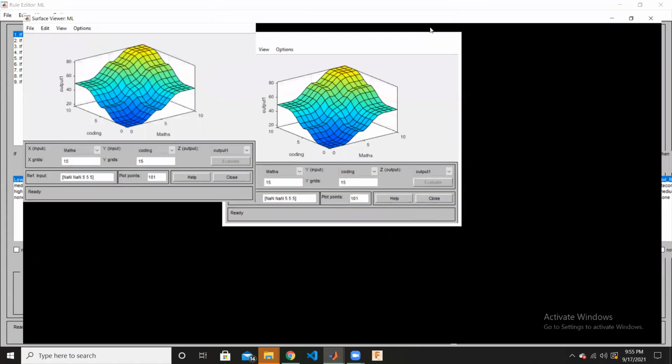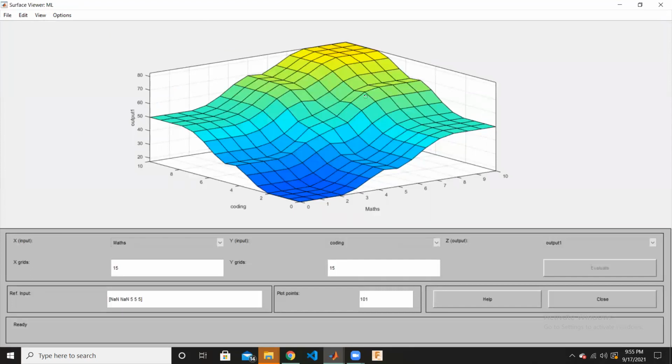If you go to the surface of the model, this is the surface of the model. You can see it's a well distributed model. Here we are using the x-axis as maths and the y-axis as coding. Everything is distributed very well, which tells us our model is very scalable.